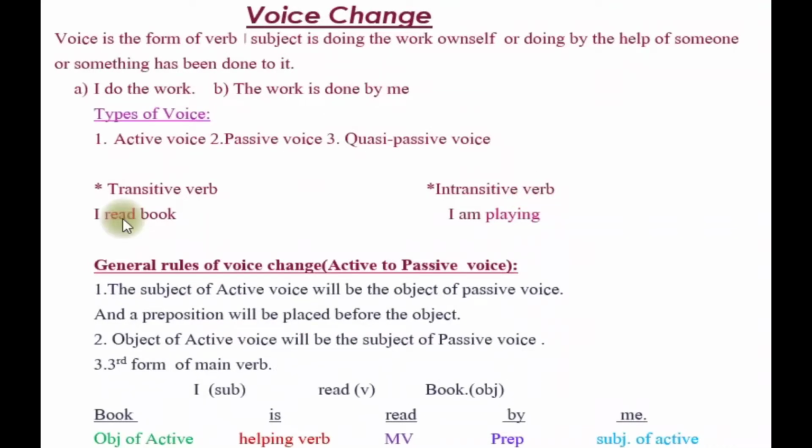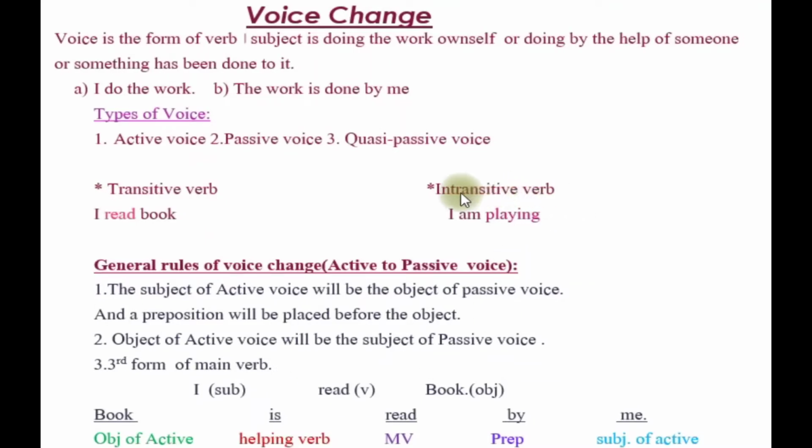That means when you question to the verb by what or whom, you will get the answer. Just here look at the example, I read book. Here read is the verb, and if you question to read who, then you will get the answer I. And if you question to the verb read by what or whom, you will get the answer book, and here is the object. So this verb is transitive. We can call this verb is transitive.